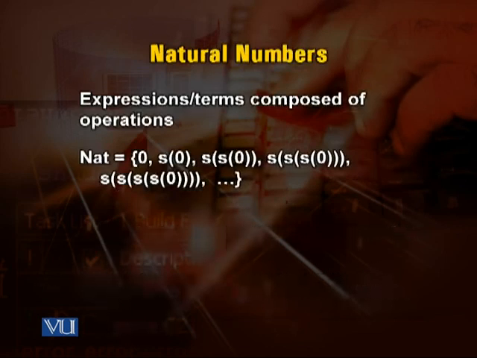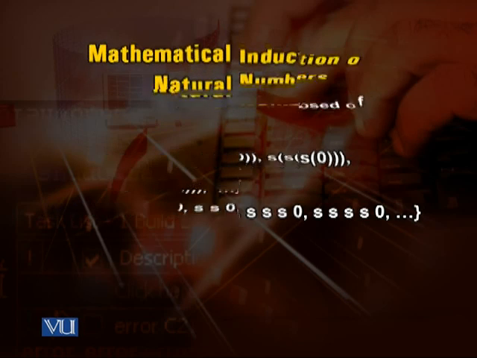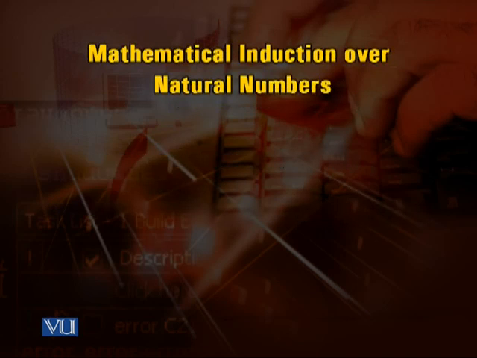So we have natural is equal to 0, successor of 0, successor of successor of 0, and so on and so forth. So we can write natural is equal to 0, S0, SS0, SSS0, and so on and so forth. So what we do is we describe a problem in expressions and terms. So the mathematical induction over natural numbers.